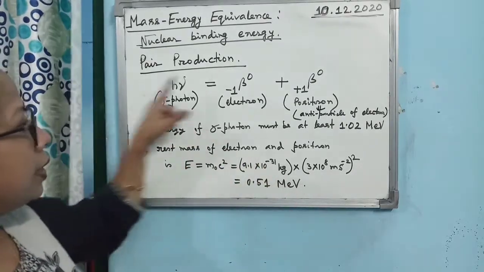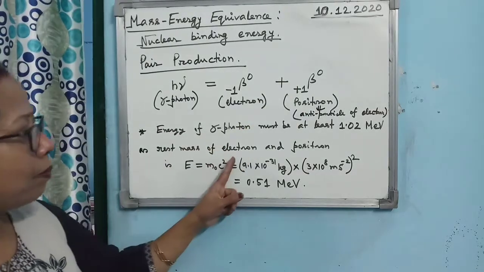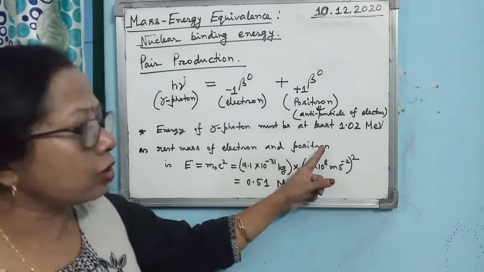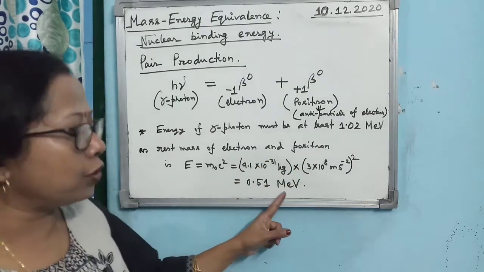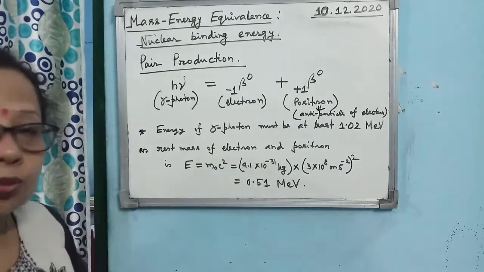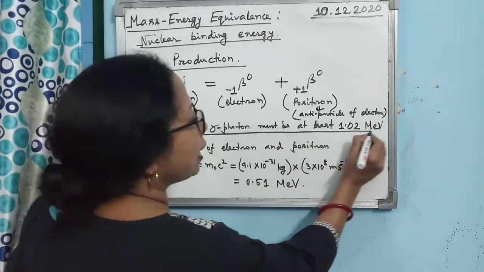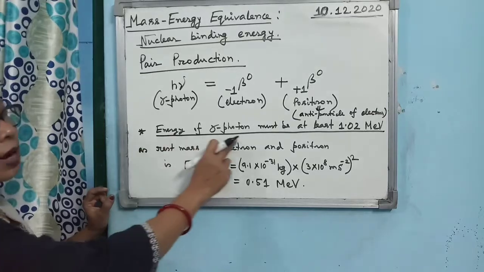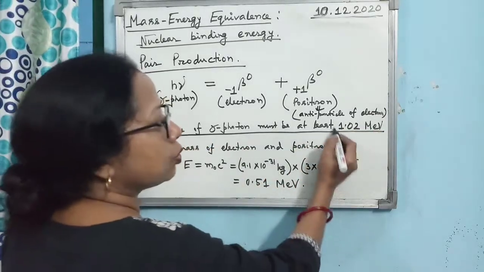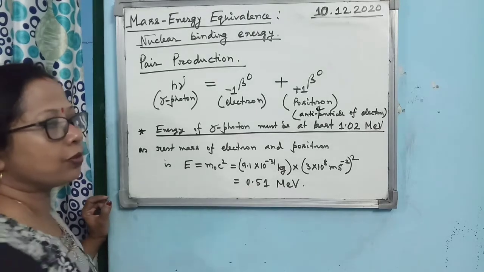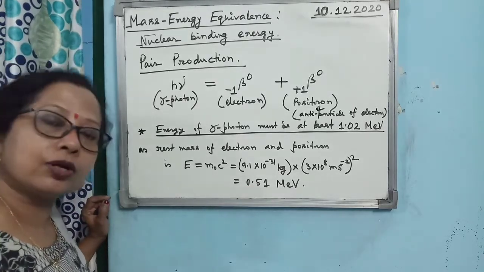So that is the first point you remember. Second, remember that the energy associated with electron and positron is 0.51 mega electron volt. That's why the energy of the gamma photon for pair production should be 1.02 mega electron volt, because 0.51 plus 0.51 is 1.02 mega electron volt.